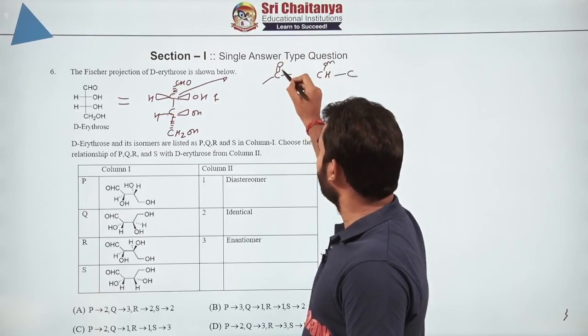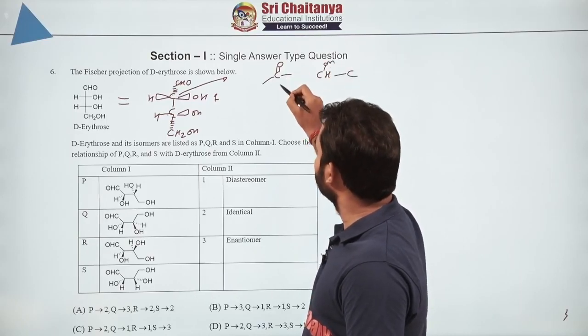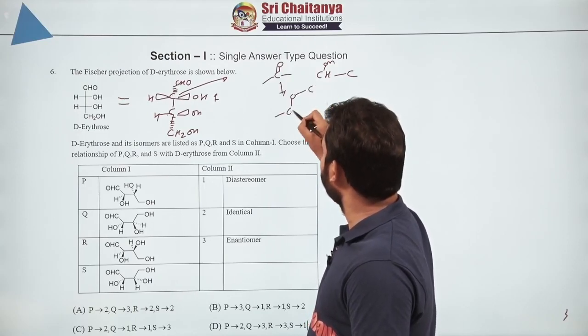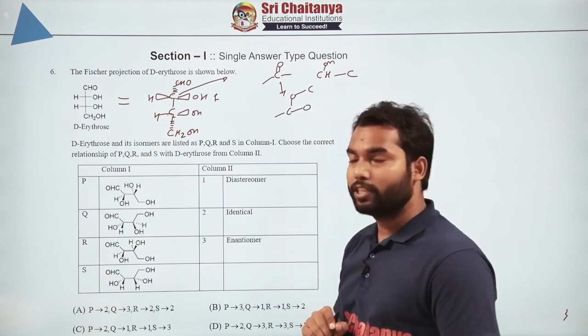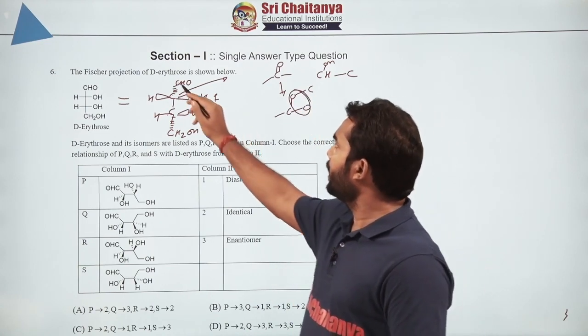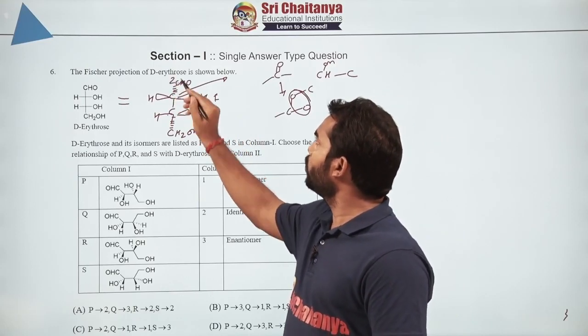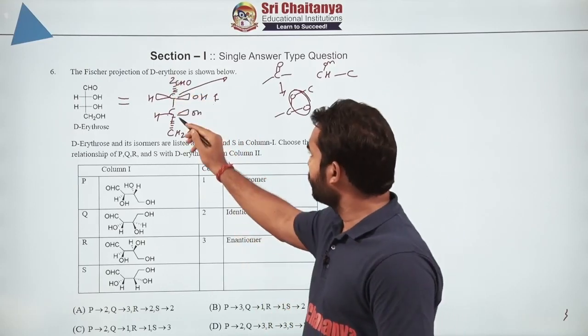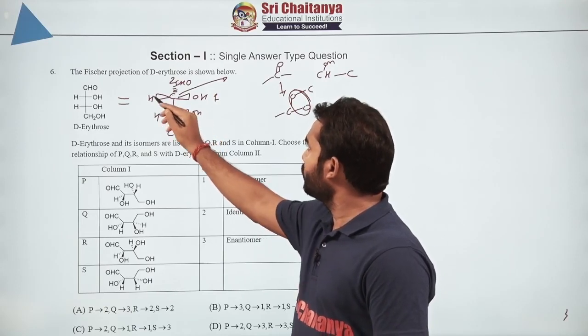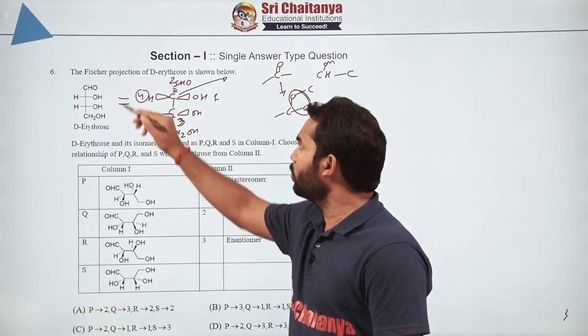Because if you break this and duplicate it by the CIP rule, it will be OC and it will be O. That's how it is duplicated. So you can see there are equivalent 2 oxygens at this carbon. So it will be numbered as 2, then obviously this will be number 3, and this will for sure be number 4.